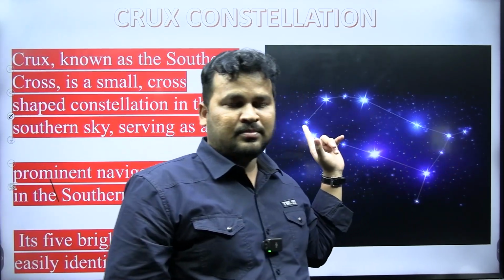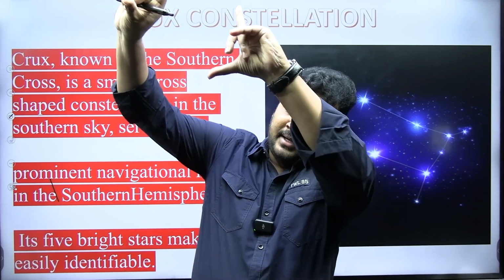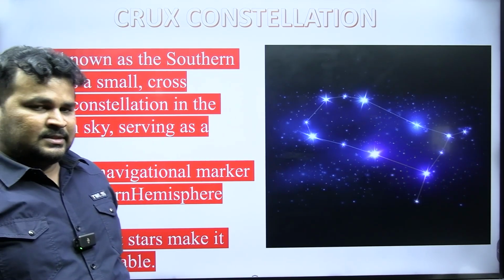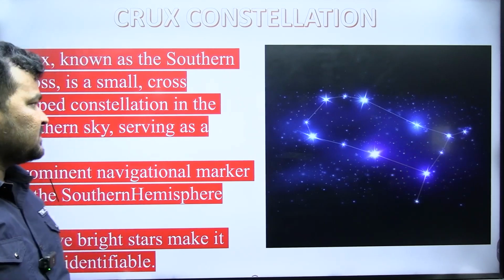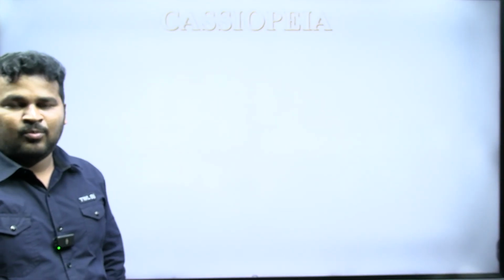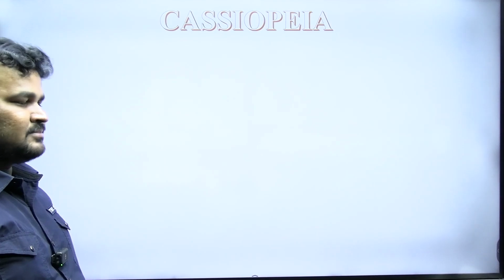The sailors used to reach their destination by observing the Crux constellation. So that's why it is acting as the sailor's best friend. Why? Because they used to get the proper direction by observing that constellation.